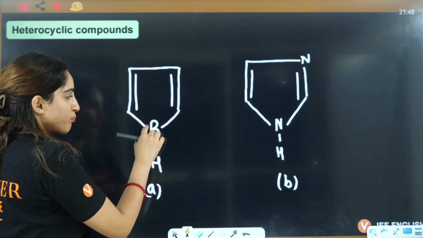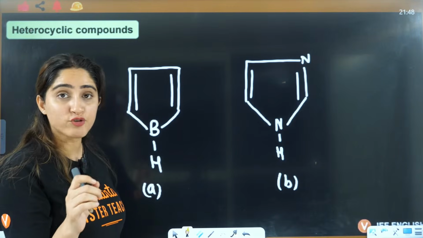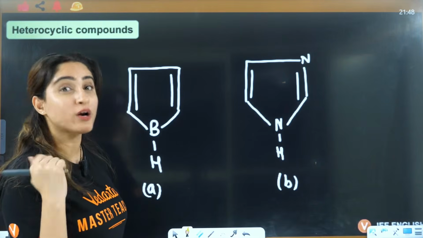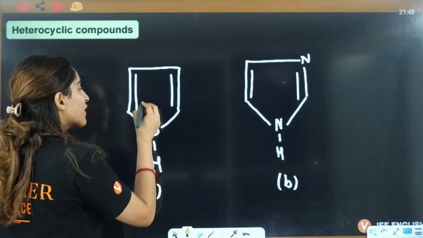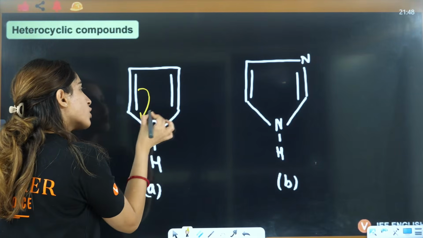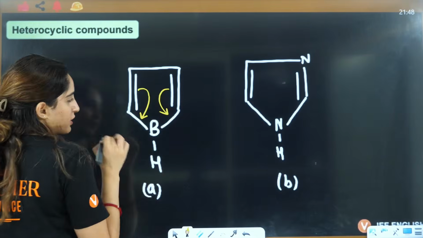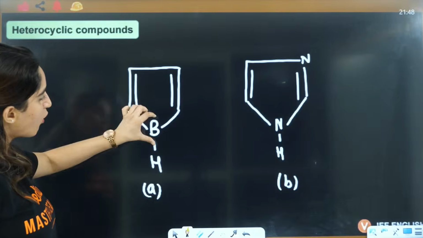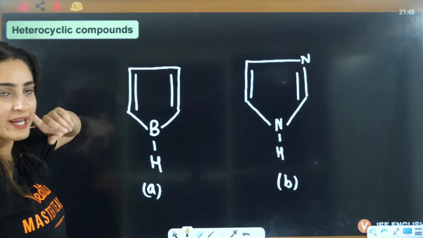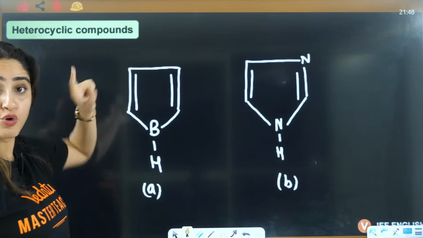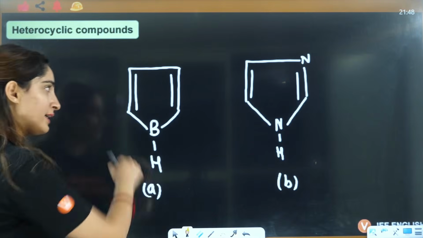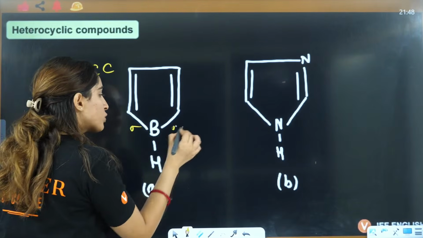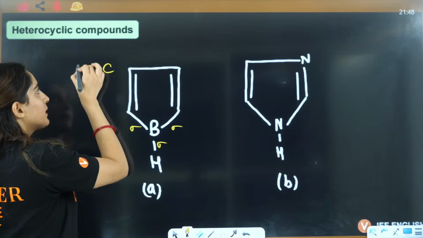See, boron is actually electron deficient. It has electron deficiency because its octet is not complete, right? That's why this pi electron will shift here, this pi electron will shift here. So conjugation is there. Double bond, single bond, vacant. Double bond, single bond, vacant. Double bond, single bond, double bond. So complete conjugation is there. It is cyclic, yes. What about planarity? This is 1 sigma, 2 sigma, 3 sigma. That means it is planar also.